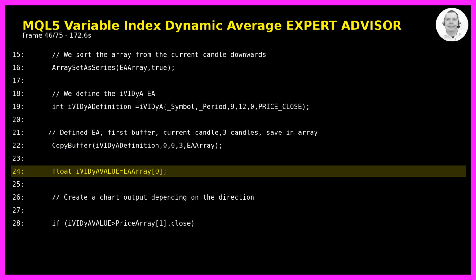We create a float variable called iVIDyA and assign it the value from EA array at position 0. This gives us the current value of the iVIDyA indicator.